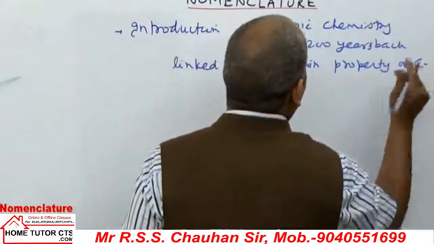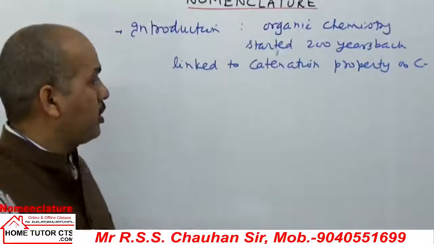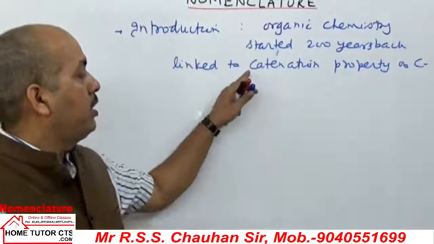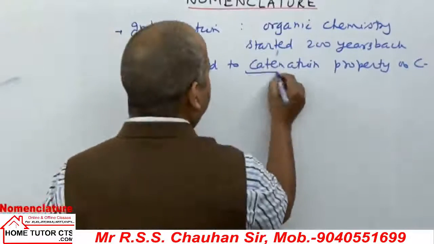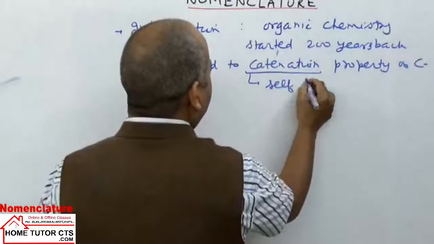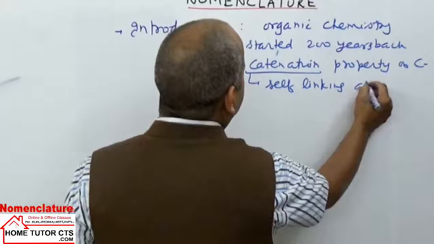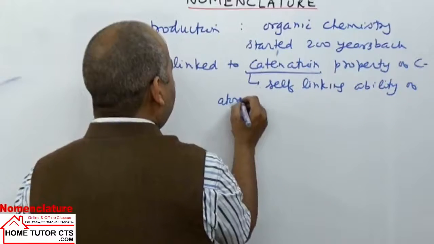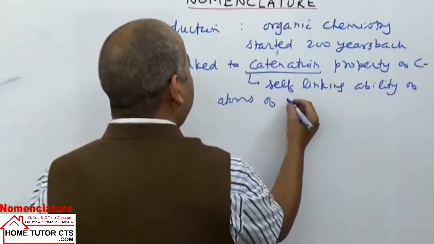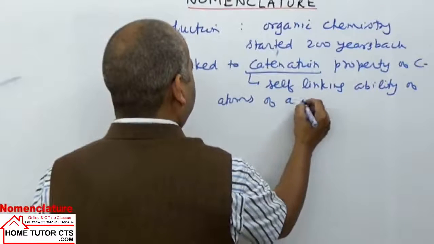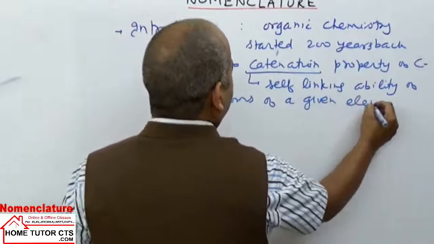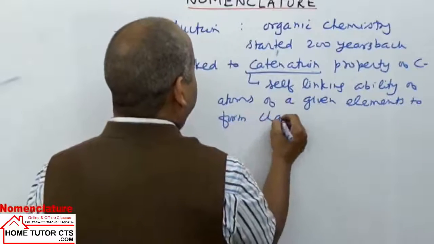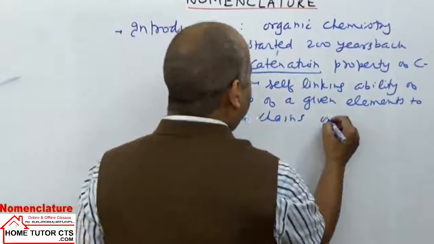What is catenation we have already made clear to you in some p block elements: it is the self-linking ability of atoms of a given element to form chains or rings.